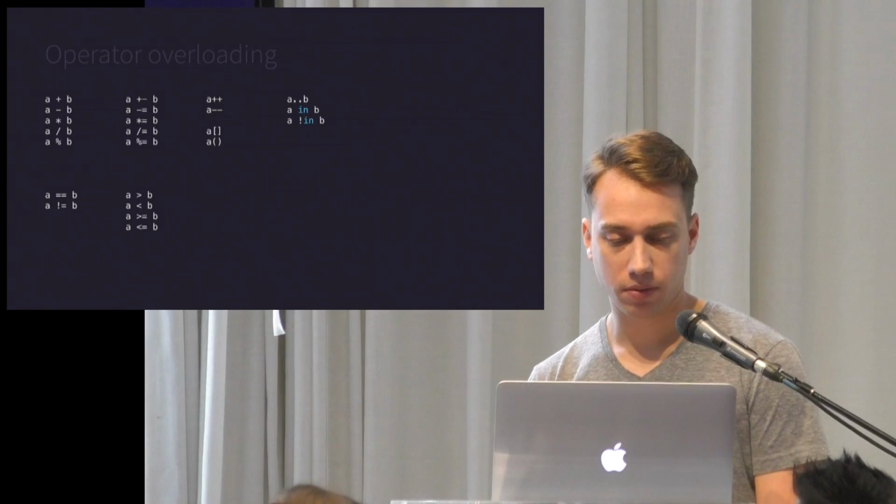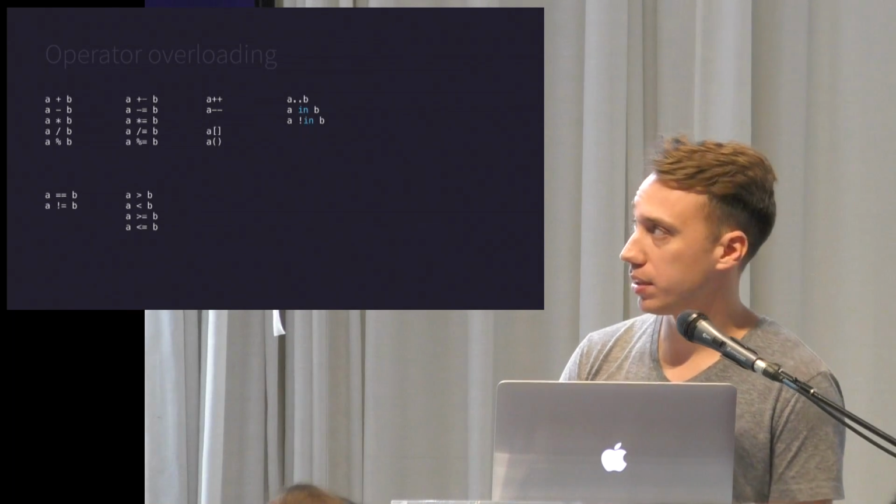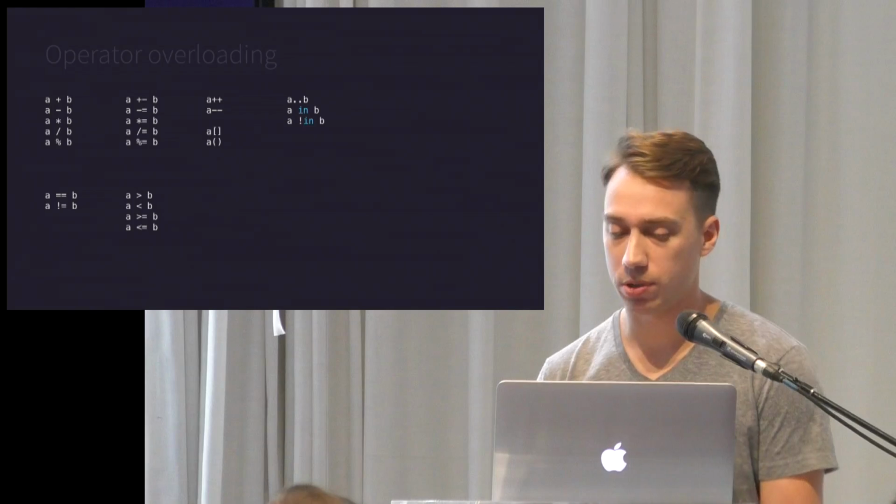And there's operator overloading for pretty much everything, anything you would want to do, really.